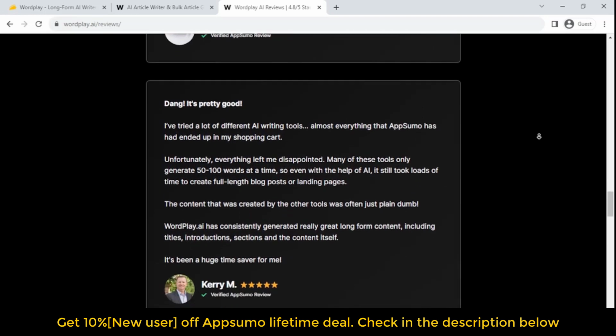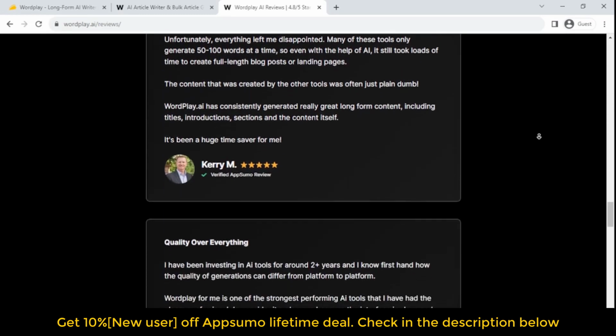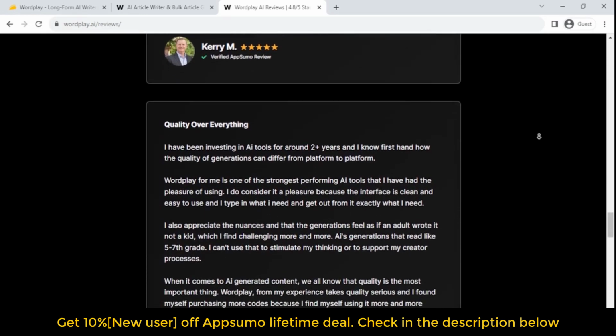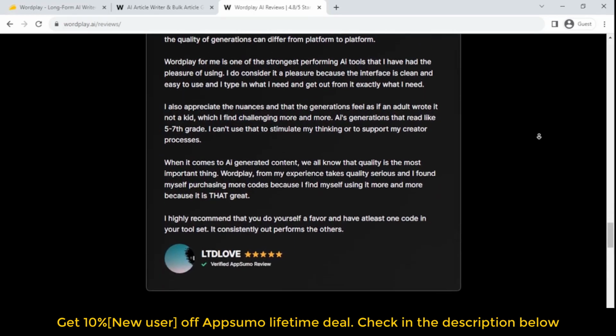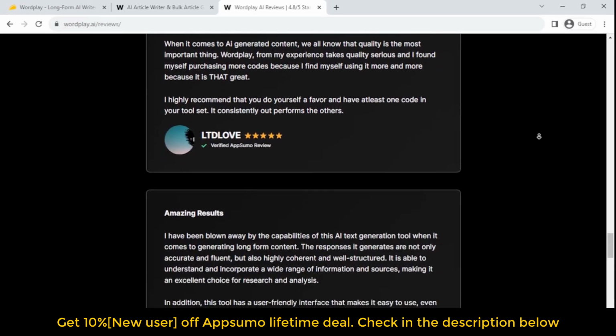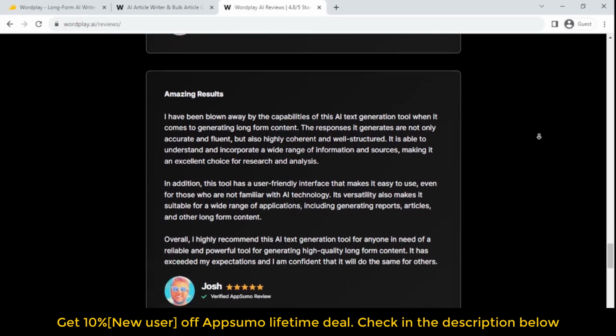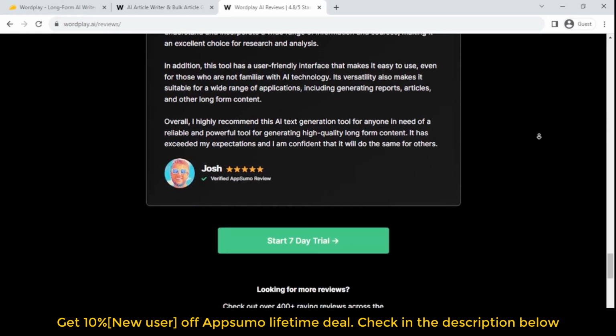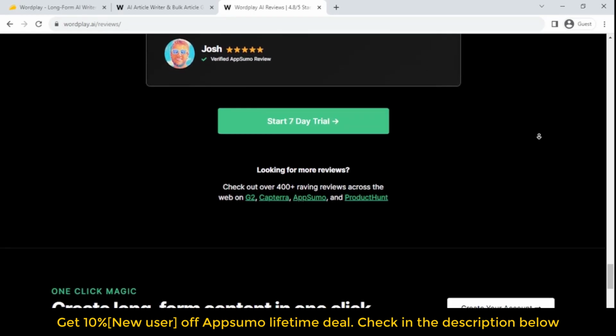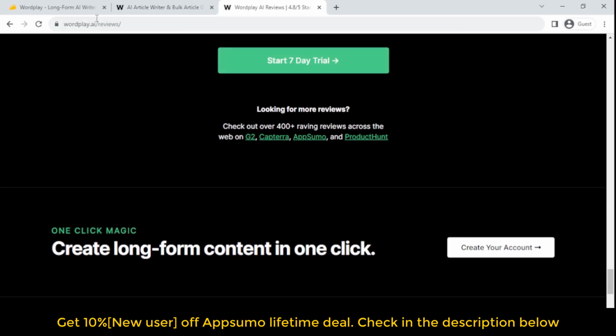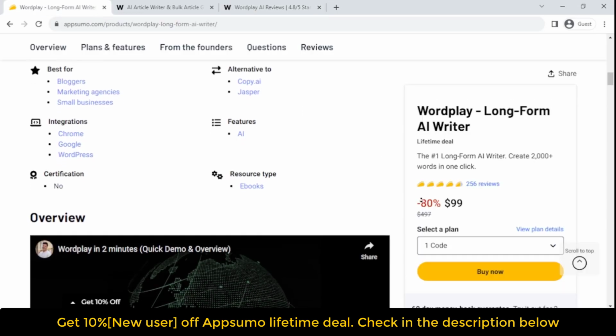At Wordplay, we focus on doing one thing really well: generating helpful content that Google loves. All of the features built in our tool are focused on making your content more accurate, on topic, and useful, which are all factors in Google's ranking algorithm. We also have Google-friendly features like FAQ so that you have higher chances of winning featured snippets or showing up in the People Also Ask section on the search results page.